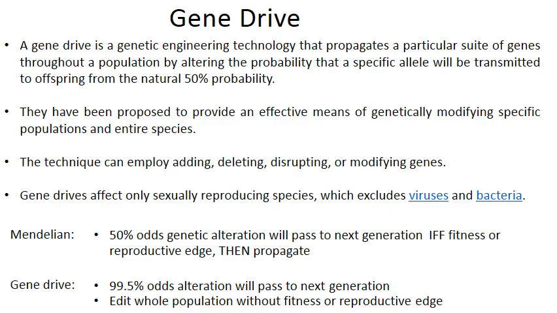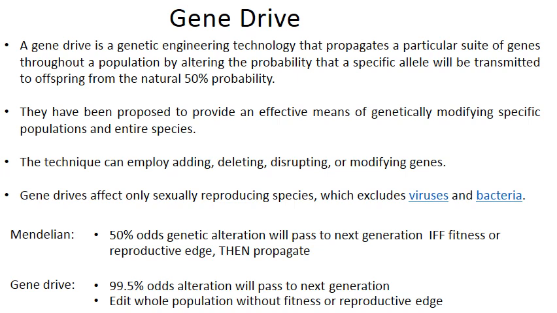Gene drive is a genetic engineering technology that propagates a particular set or group of genes throughout a population by altering the probability that a specific allele will be transmitted to offspring from the natural 50% probability. What will happen when we compare the gene drive or Mendelian population? I can tell you, gene drive is against the Mendelian principle, or it is a deviation from Mendelian principle, where the 50% probability of natural inheritance is altered.